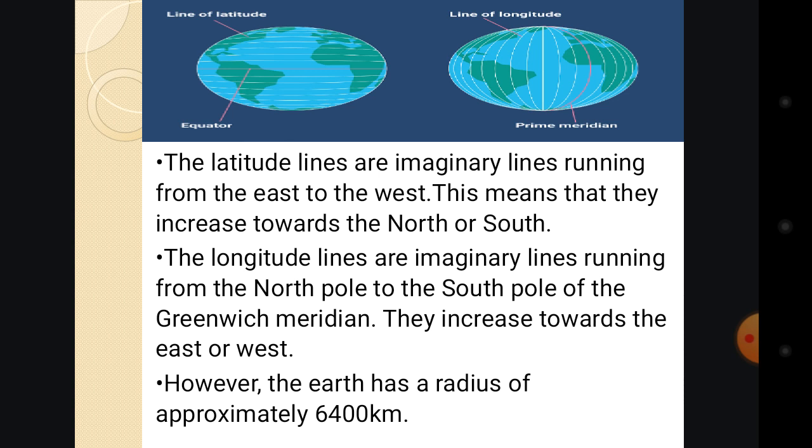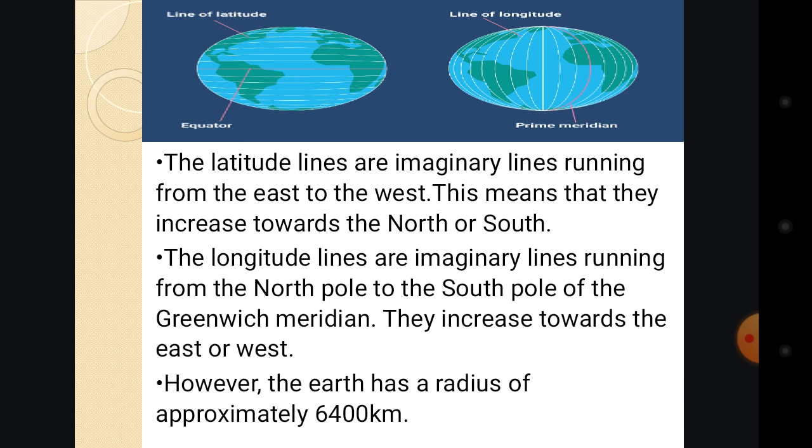This note says the latitude lines are imaginary lines running from the east to the west. So you see the line of latitude runs from east to west, that is the horizontal one.